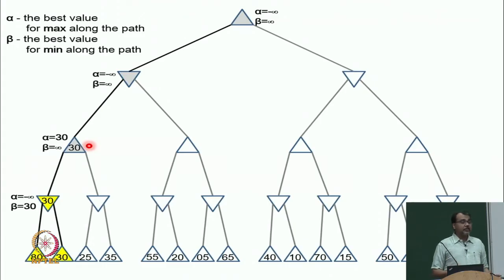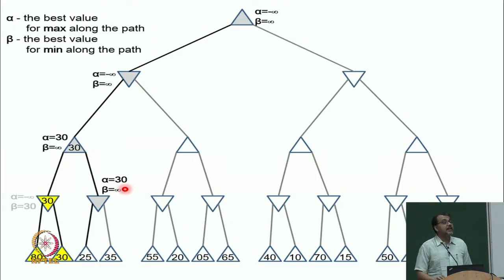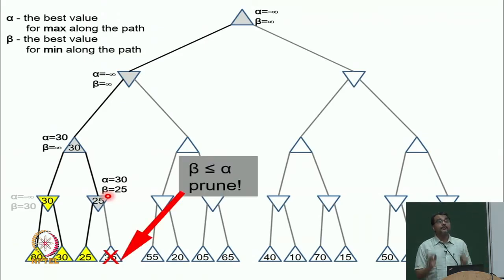Now, the interesting thing I am going to do is that when I go down, I will send this information down. So, when I go down now, my next node also says that its alpha is 30 and its beta is infinity, because it is maintaining this information that up to this path there is some node whose value is 30 or higher, and my value is infinity or lower. So far so good. Now, when I back up 25, what is going to change? Beta of this node is going to change. So, this is the beautiful point where pruning happens.